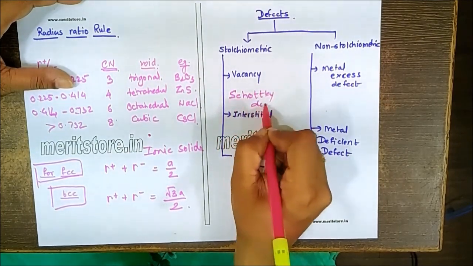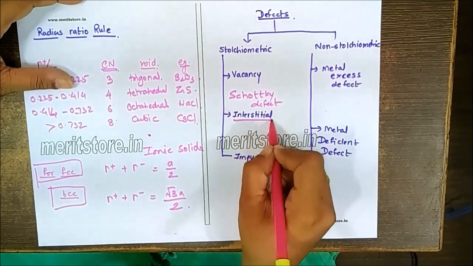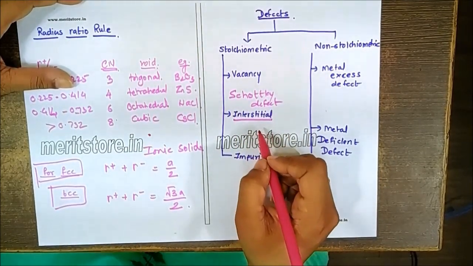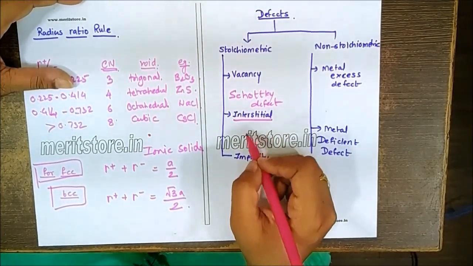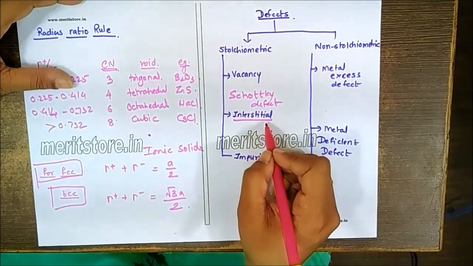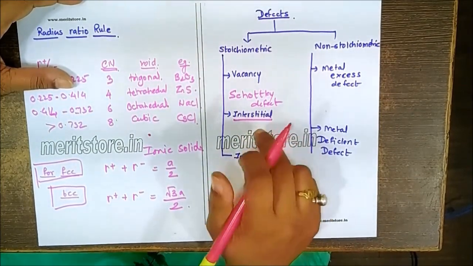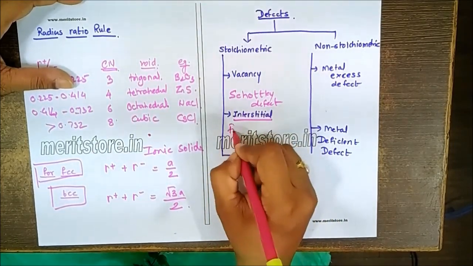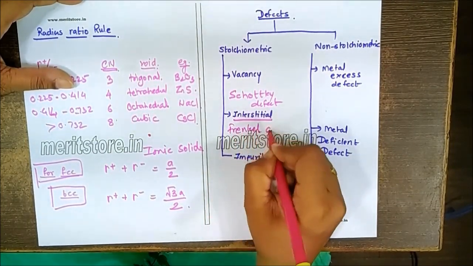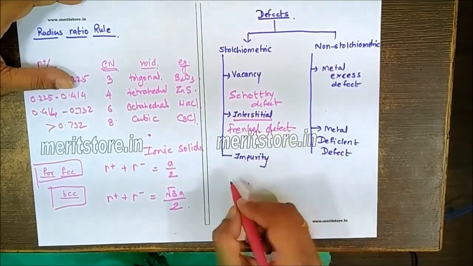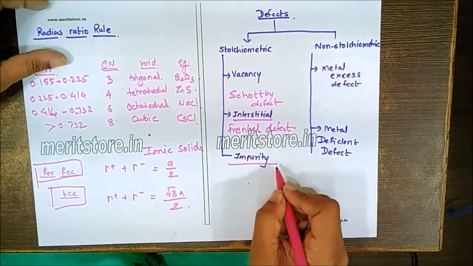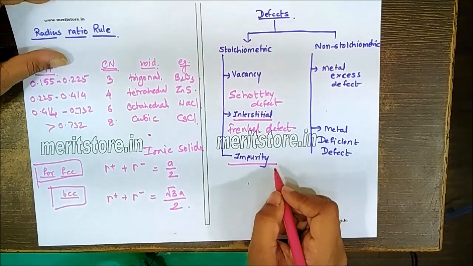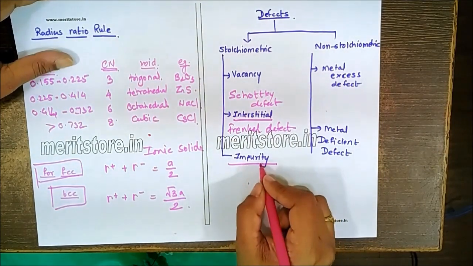Now, in case of interstitial defect, where the ions lose their original position and go into the void space or the interstitial space, here density is expected to remain the same. This particular defect, when it occurs in ionic solid, we call this the Frenkel defect. When the original site of the atom is substituted by foreign particles, we call this impurity defect.